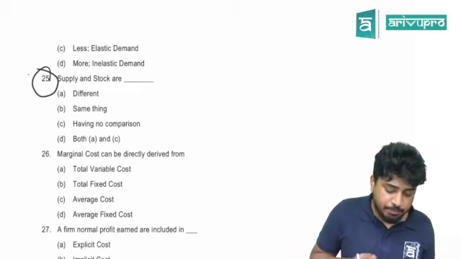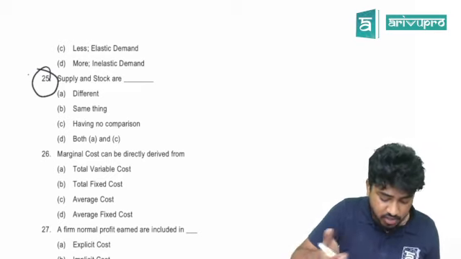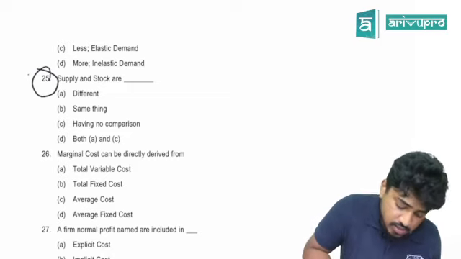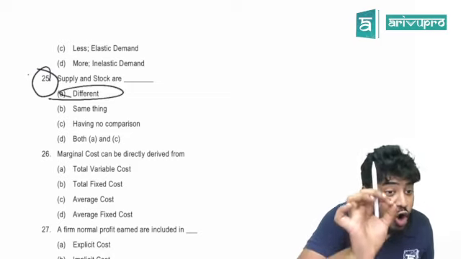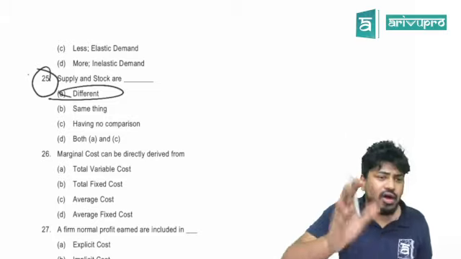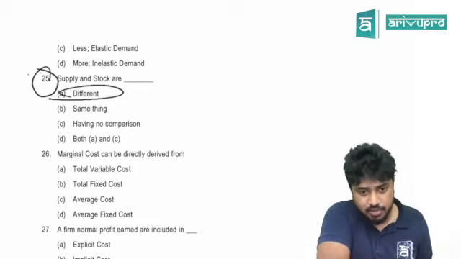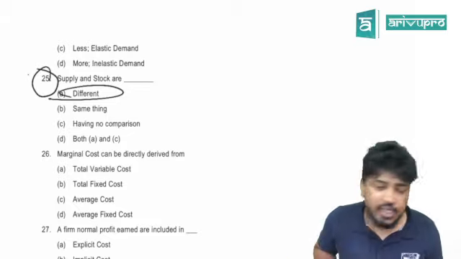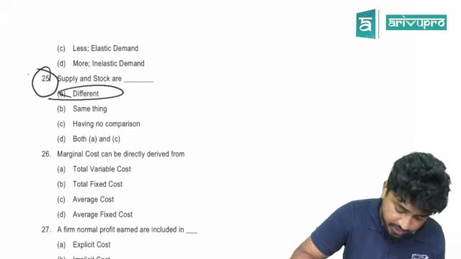Answer this. Supply and stock are same thing or different or having no comparison? Which one is this? Supply is what you offer, the stock which you offer for sale. Stock is nothing but what you have produced and kept. Supply is what you are willing to offer to the market for selling for a given period of time. That is supply. So they are different.